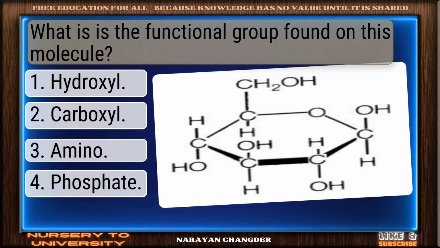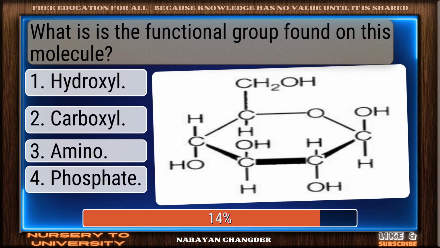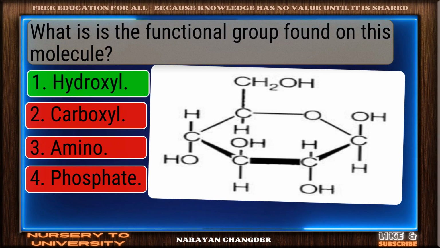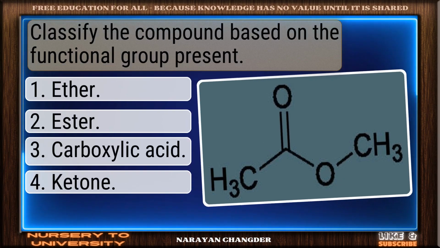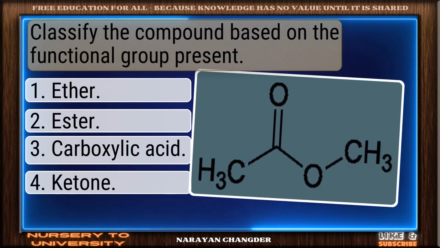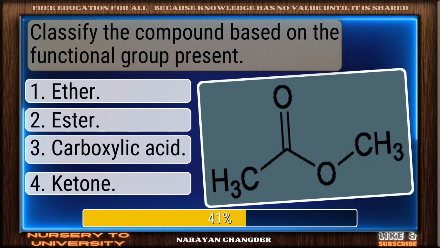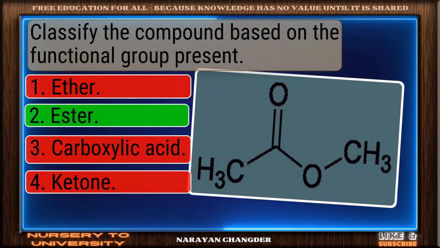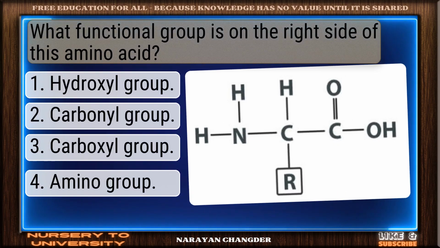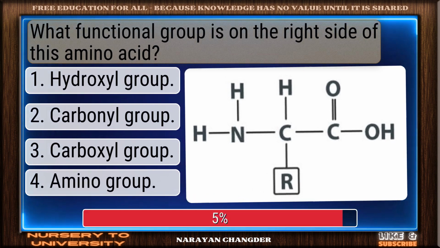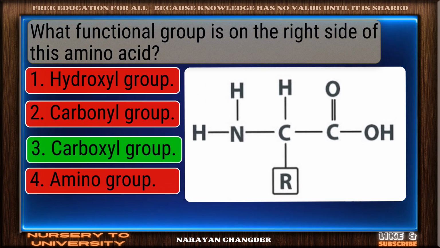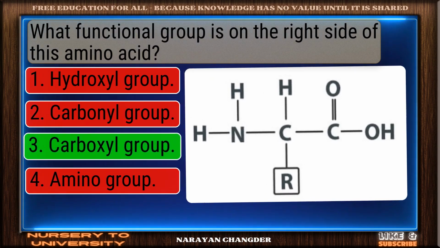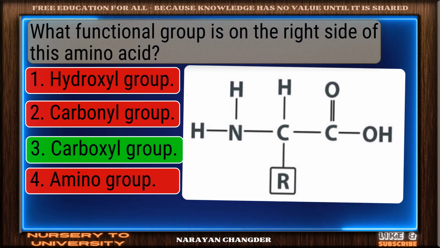What is the functional group found on this molecule? On track. Hydroxyl is the correct answer. Classify the compound based on the functional group present. Right choice. Ester is the best answer. What functional group is on the right side of this amino acid? Clear logic. Your choice, carboxyl group, is sound and 100% true.